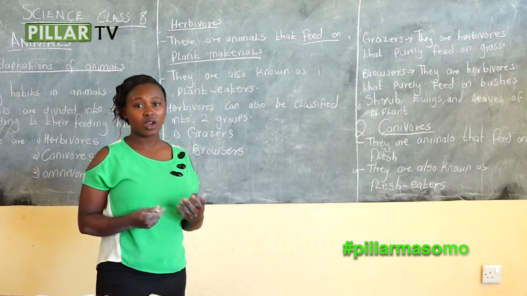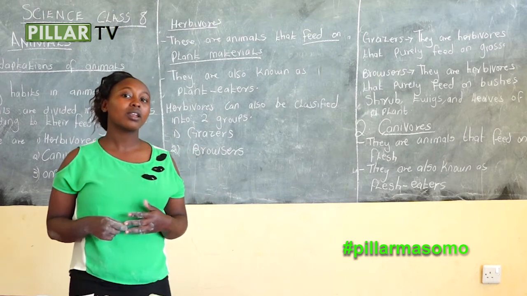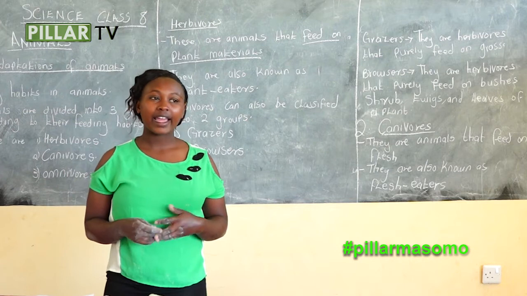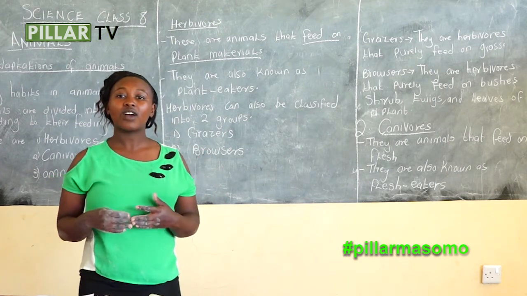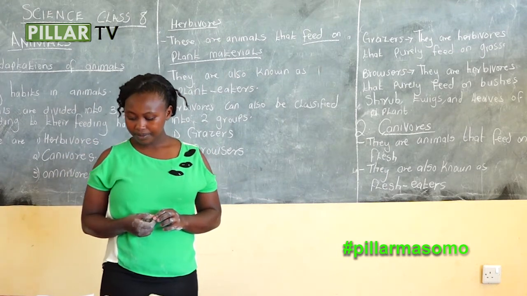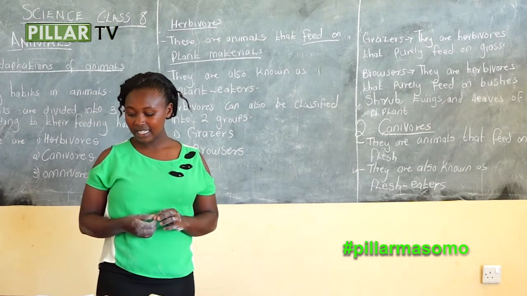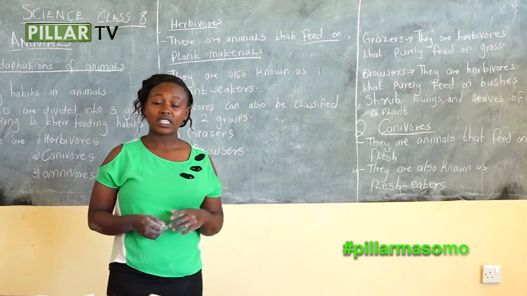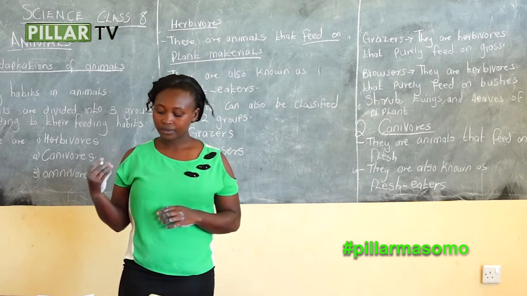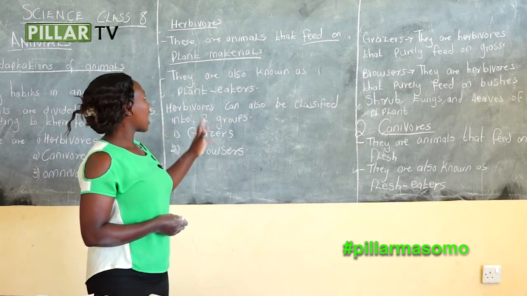Then another group we have said is the browsers. And what are the browsers? We have said that browsers are a group of animals that purely feed on bushes, shrubs, twigs, and on leaves of a plant. Examples of these animals are like the antelope, the giraffes, and goat. And we have said that goat is a grazer and is also a browser. So that was at the herbivorous.